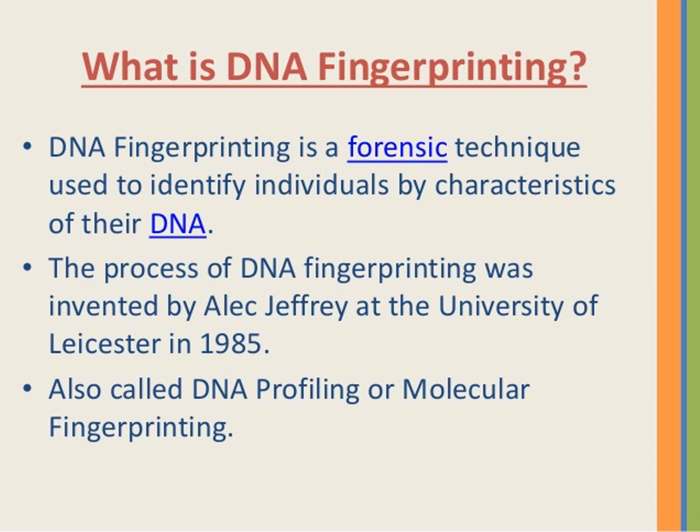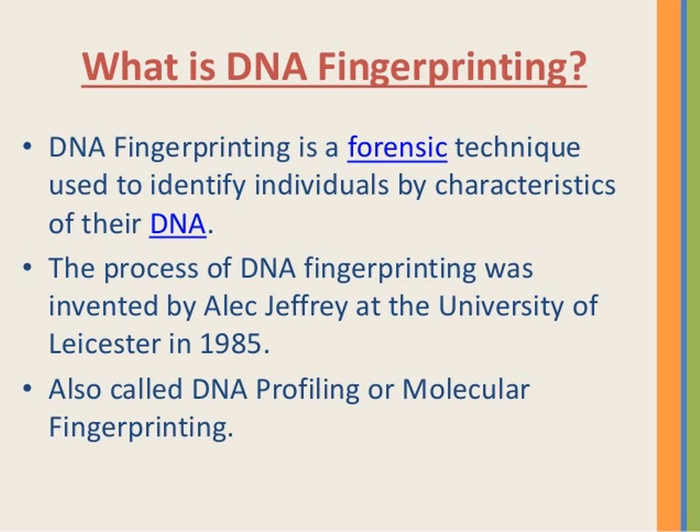What is satellite DNA? A small stretch of repeated sequences.